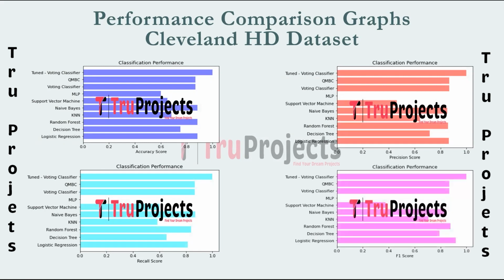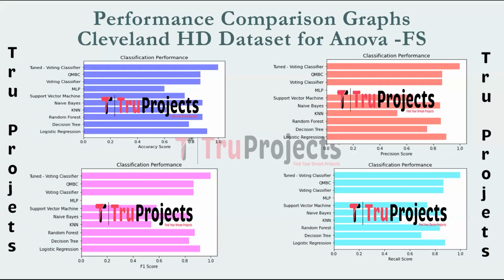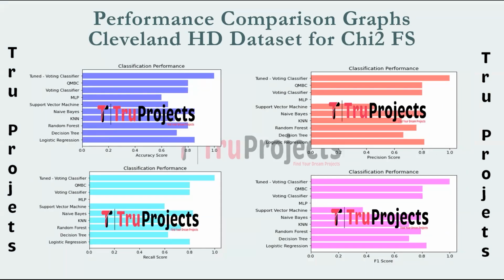This is the F1 score comparison graph. It is the harmonic mean of precision and recall. It provides a balance between precision and recall, and it is especially used when there is an imbalance in the class distribution. Here we have the same performance comparison graphs for the dataset, but these are the models built with the feature selection technique, which is ANOVA. And this is for the feature selection technique, which is chi-square feature selection.